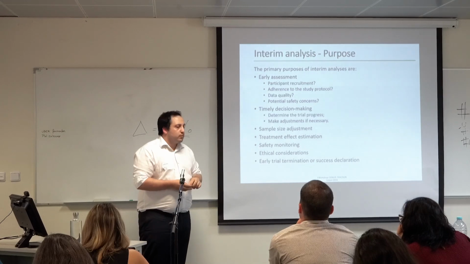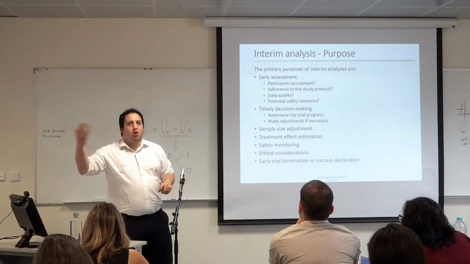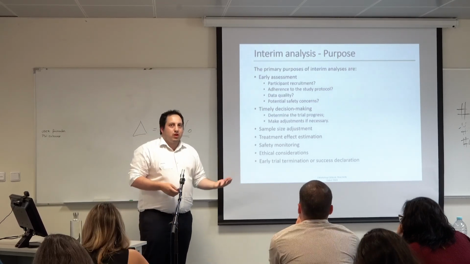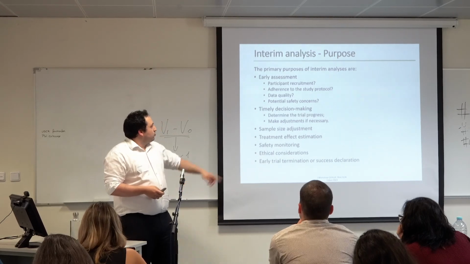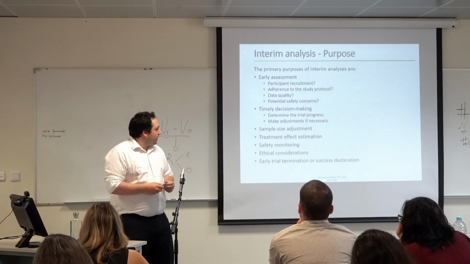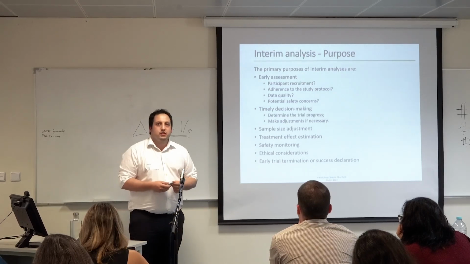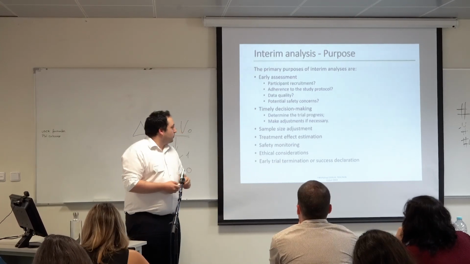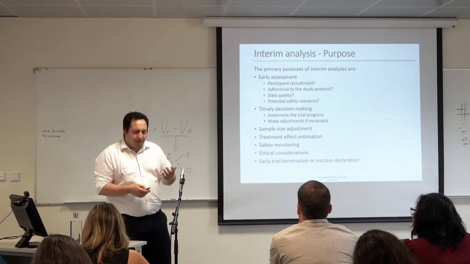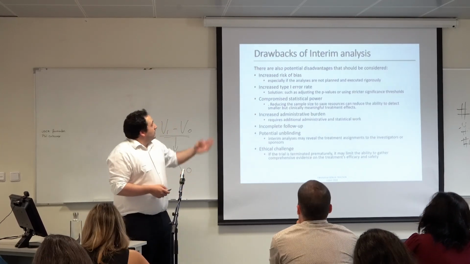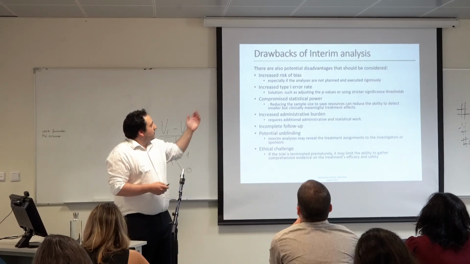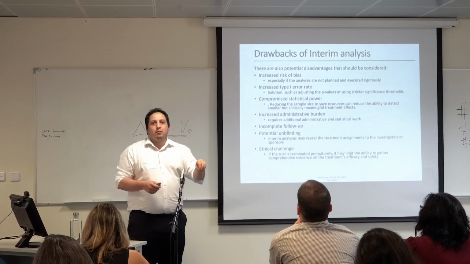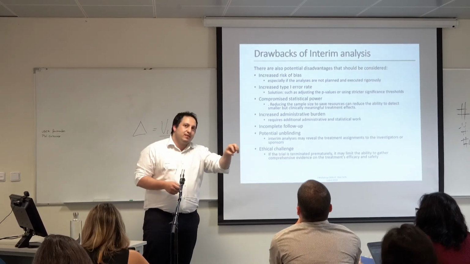The sample size adjustment. We may need more patients to prove something, or we need fewer patients because we already have a lot of data. And the treatment effect estimation, the safety monitoring, also some ethical considerations. I will show you an example on the ethical considerations later, and also the early trial termination, for example, with a safety problem. And there are also some potential disadvantages. For example, the increased risk of bias. If we look at only a small number of patients, for sure we can have some types of bias.